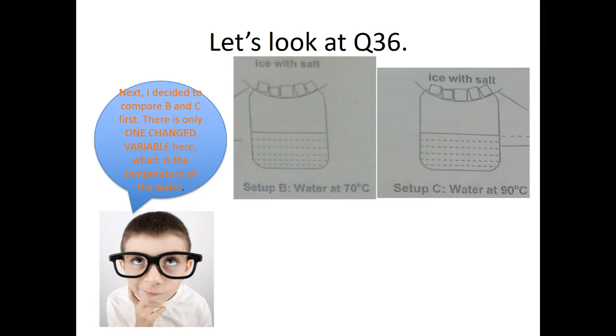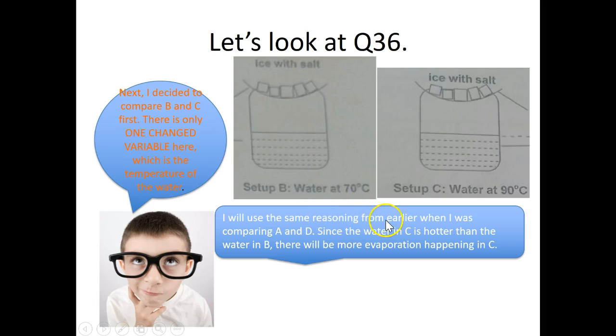Now, I'll go on to compare B and C, because when I compare these two, I only see one change variable. The top bar is the same, constant: ice with salt, plastic sheet, glass jar. The water is at 70 degrees Celsius and water at 90 degrees Celsius. In which setup will you find there to be more evaporation? Yes, you're right. If you use the same reasoning from earlier, you'll notice that the water in C is hotter than the water in B. So there will be more evaporation happening in setup C.